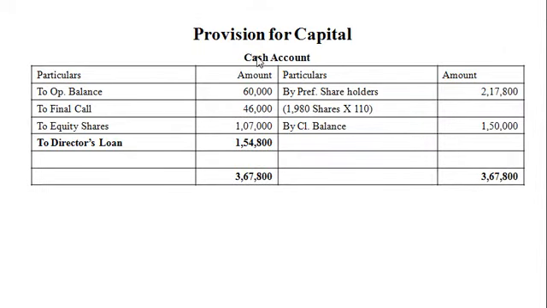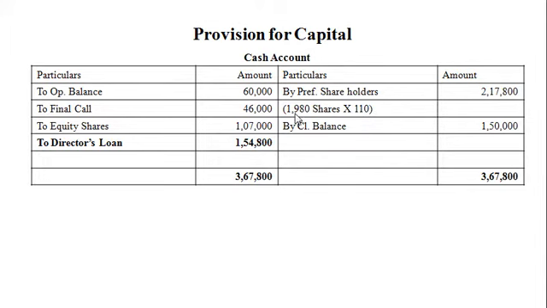Now we prepare the cash and bank account to determine the loan amount provided by the directors. First of all, in the cash account on the debit side we will write the opening balance from the balance sheet, 60,000. Then the second entry on the debit side, that is receipt of final call rupees 46,000. Again on the debit side, issue of equity shares 1,07,000, and on the credit side, by preference shareholders 2,17,800, that is 1,980 preference shares multiplied by 110.